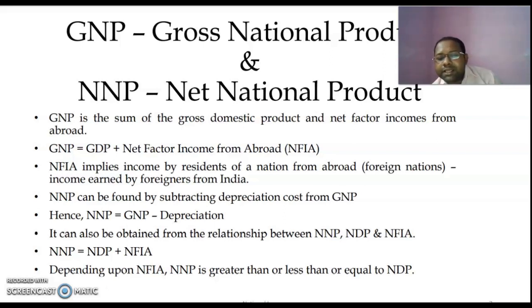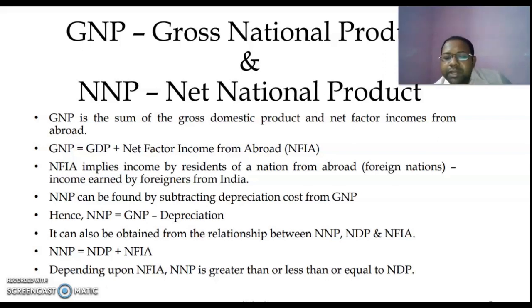So it decides whether GNP is greater than or less than GDP. If net factor income from abroad is positive, that means Indians are earning more abroad than foreigners are earning in India, and if it is negative, it would imply the opposite. So NFIA, or net factor income from abroad, has a strong implication in deciding whether GNP is higher or lower than GDP. Now we know that closed economies do not take part in international trade or international activities. For them, GNP would be equal to GDP.